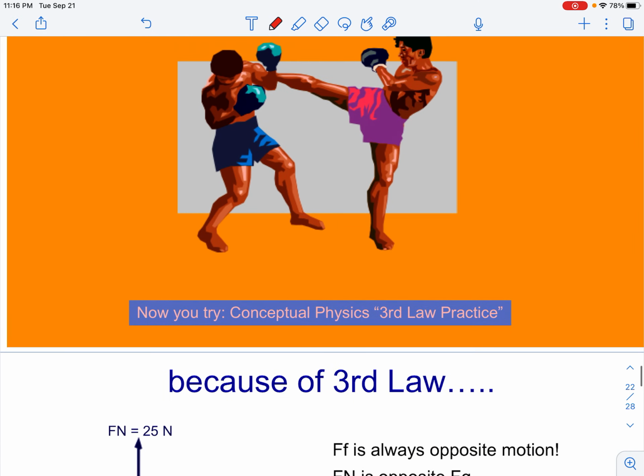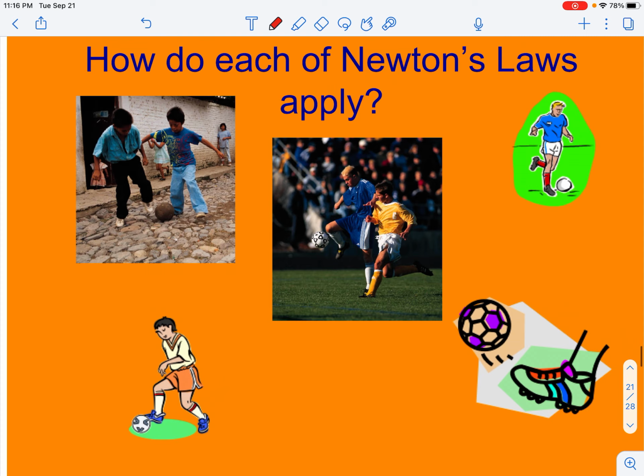Okay, so those are Newton's three laws, and we could talk about these different pictures, and we should be able to identify what are all of Newton's laws. Where is an object at rest unless a force changes it? Where is the object in motion unless the unbalanced force changes it? Where is there a force causing an object to accelerate? Where does an object experience a force due to gravity because it has a weight? Where do we have equal and opposite force pairs?